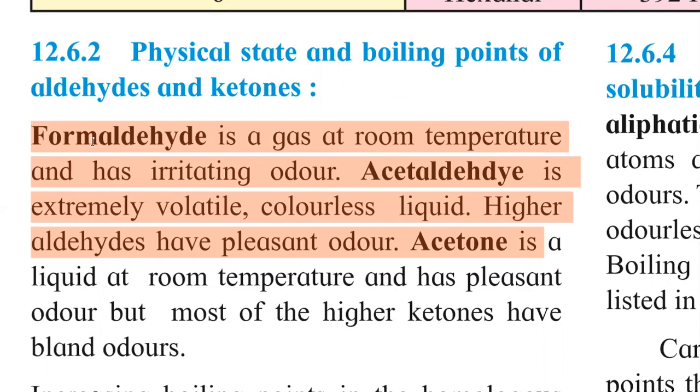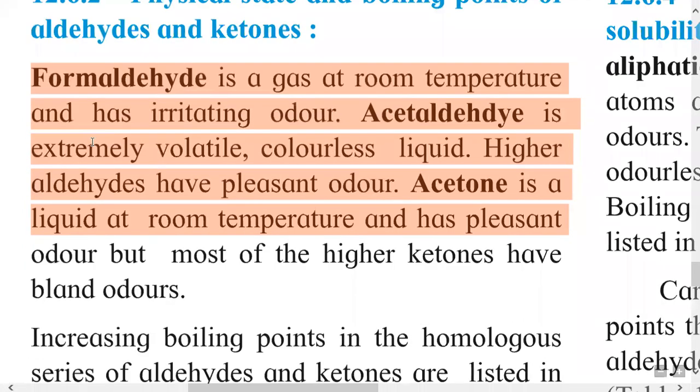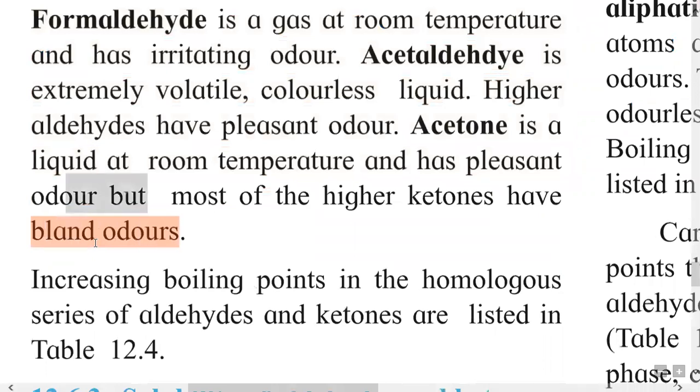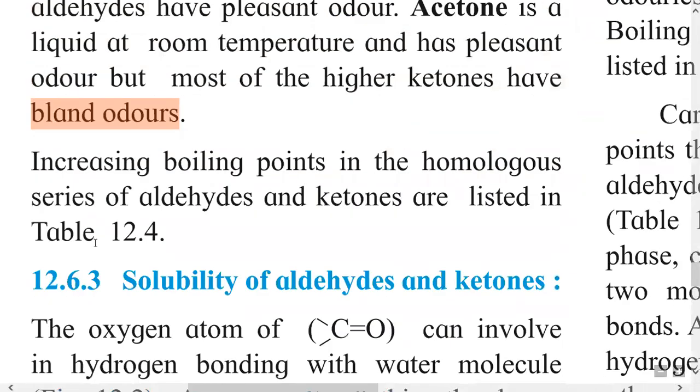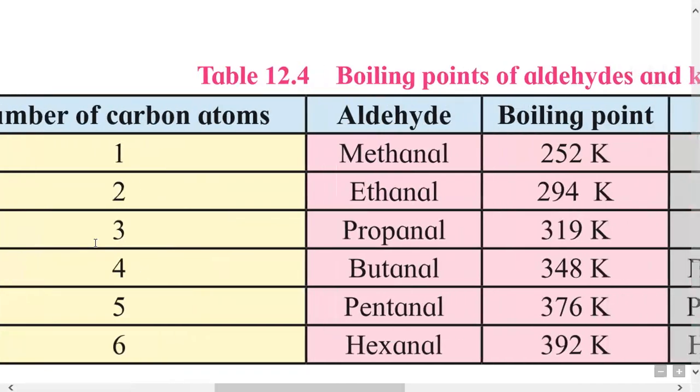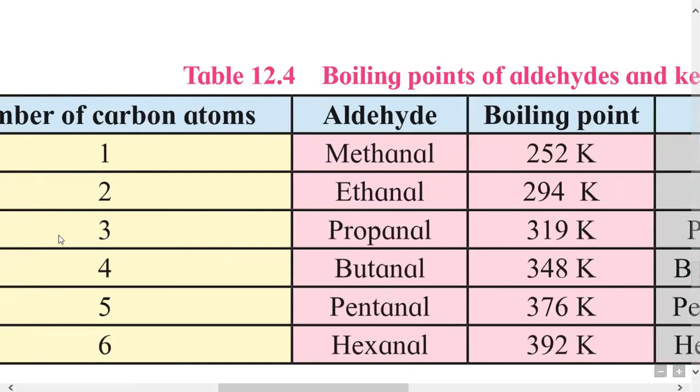Now ketone. The first member of homologous series of ketone is acetone. It is a dimethyl ketone. It is a liquid at room temperature and has pleasant odor. But most of the higher ketones have bland odors. So increasing boiling point in the homologous series of aldehydes and ketones is given in table 12.4. So this is table 12.4, in which the examples of aldehydes are given, showing how their boiling points are increasing.